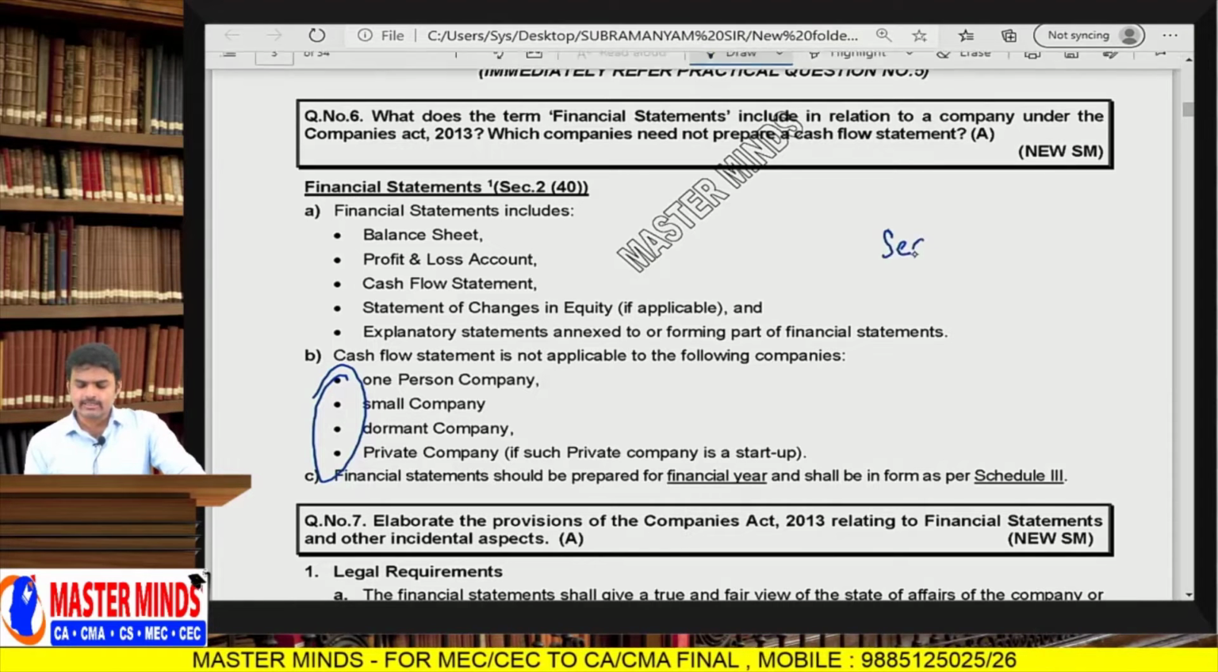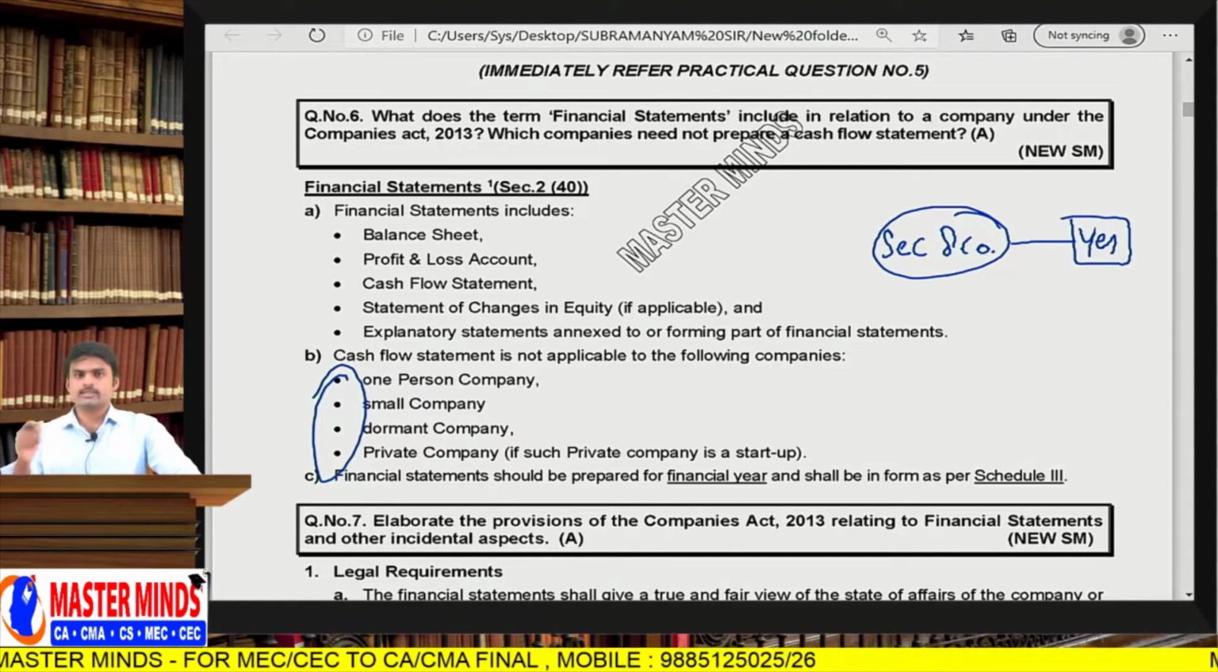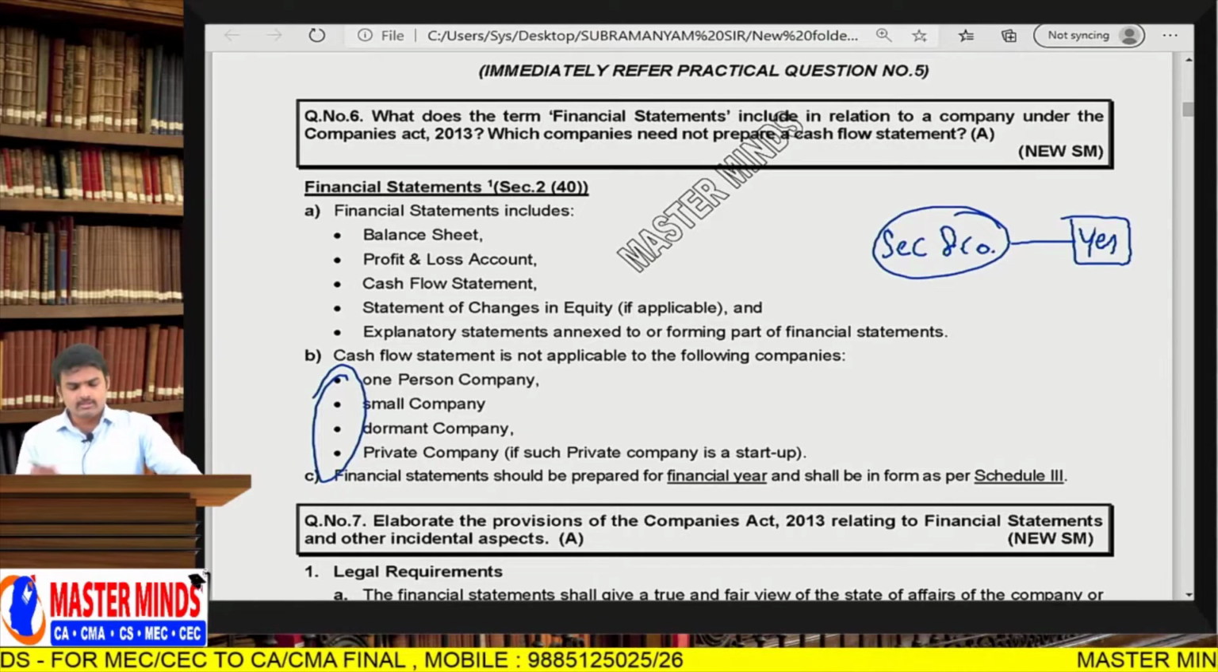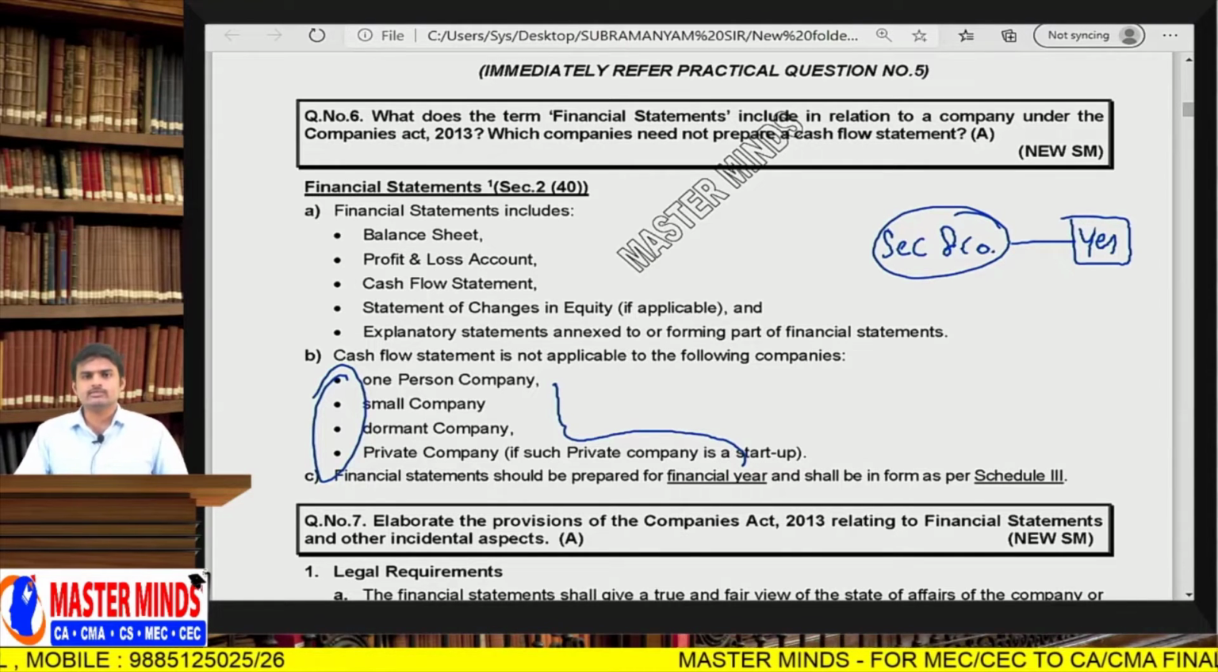Sir, Section 8 company, is it required to prepare cash flow statement? Yes. Section 8 company is required to prepare financial statements which contain cash flow statement, because Section 8 company is not covered here. Even if you say, sir, Section 8 company, its capital was 1 lakh, turnover was 10 lakhs, so can it be a small company? No. Small company definition is very clear. Small company excludes Section 8 company.